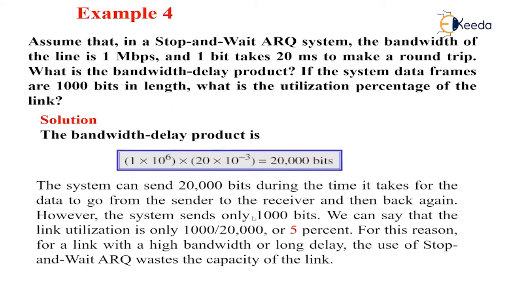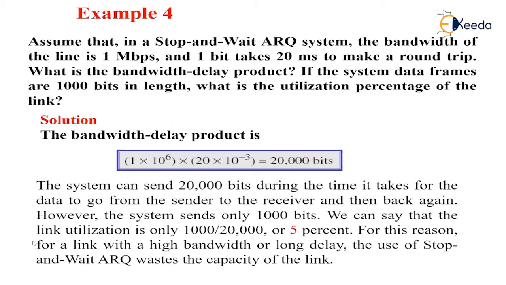However, the system sends only 1000 bits, as the data length or frame length is given here.